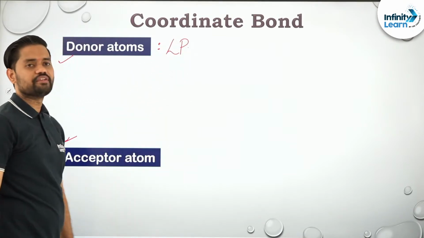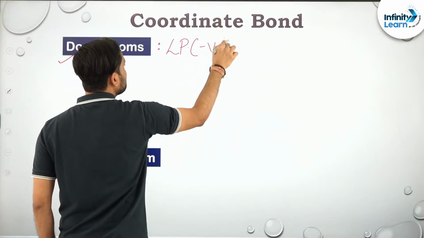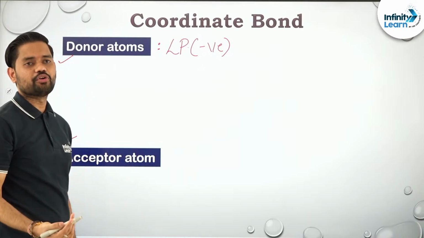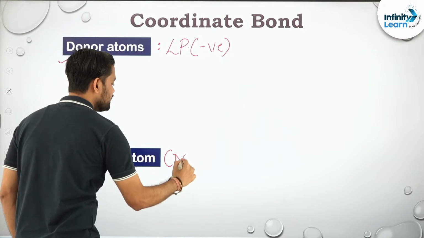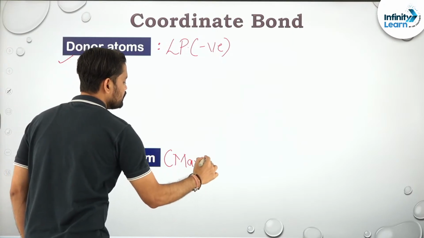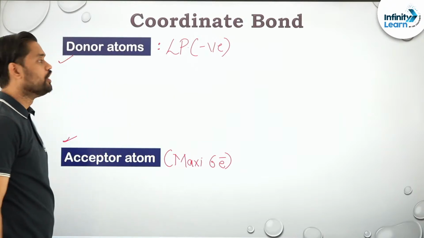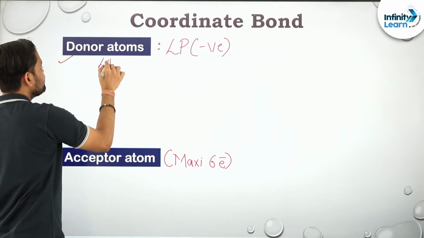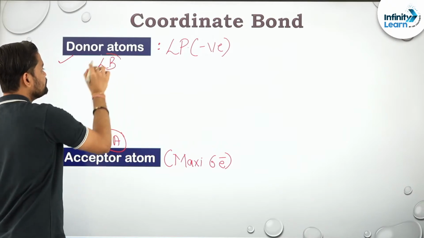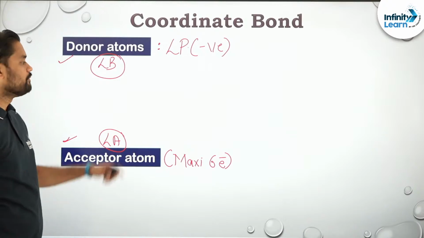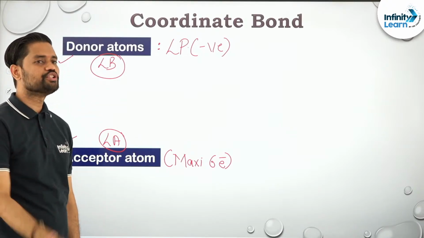For the donor atom, always remember it should have a what? A lone pair or a negative charge. Then and only then will it act as a donor atom. For the acceptor atom, it should have a maximum of 6 electrons. The donor atom acts as a Lewis base, whereas the acceptor atom acts as a Lewis acid. Remember this. Now depending upon this donating and accepting property, there are two important things that I wanted to share with you all.